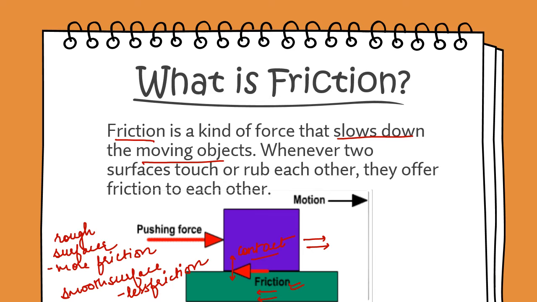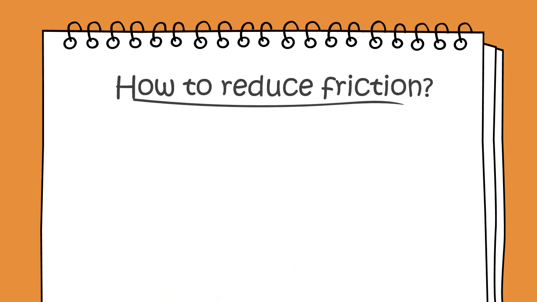Therefore, we can say that smooth surfaces have very little or no friction, but rough surfaces offer the highest friction. Friction is more on a rough surface in comparison to a smooth surface.